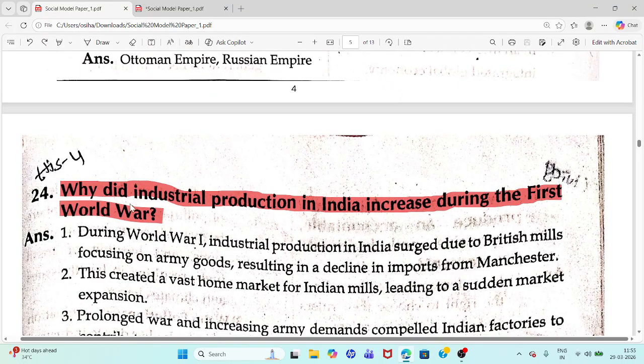Question 24. Why did industrial production in India increase during the First World War? British mills focused on army goods.